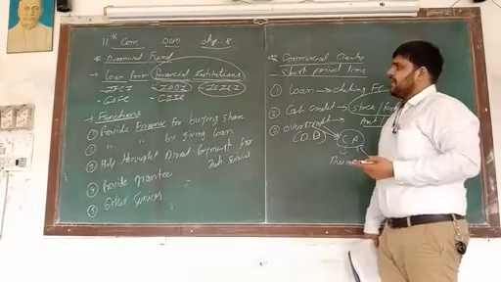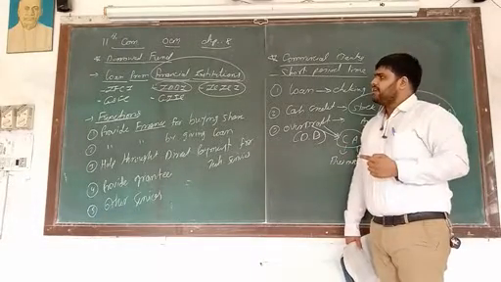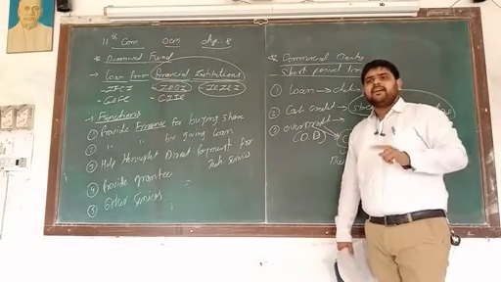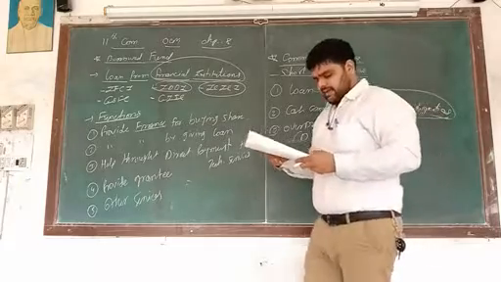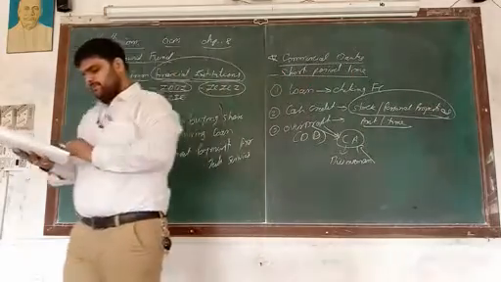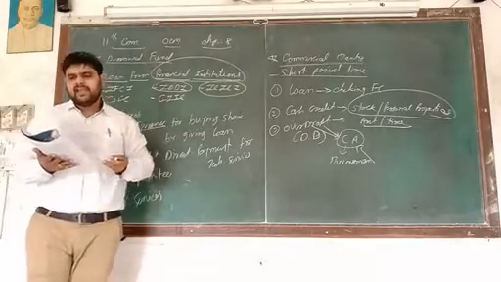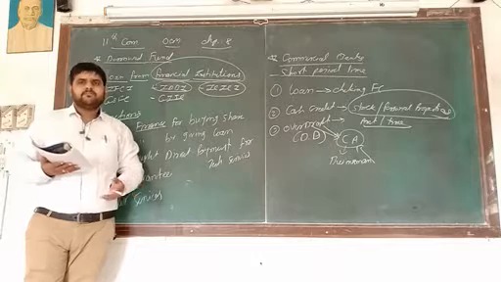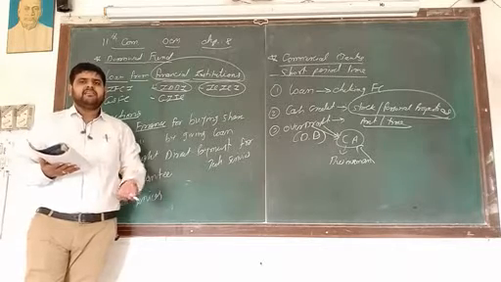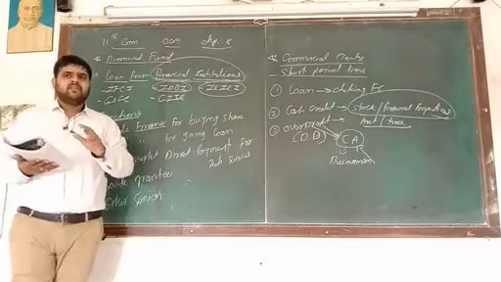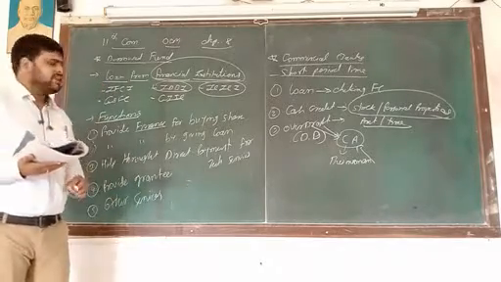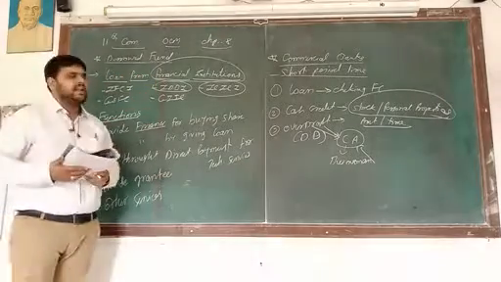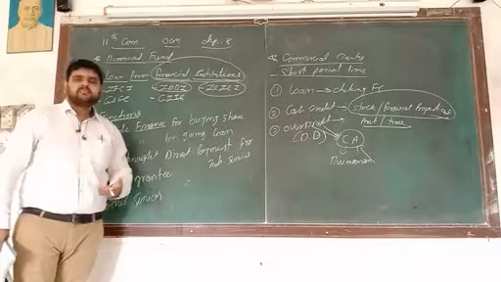So there are two types in borrowed fund: loan from financial institutions, and number 2, commercial bank. Thereafter, two topics are required, that is trade credit and internal corporate deposit, and the difference between owner's fund as well as borrowed fund. Three topics are left, and we will discuss them in our next part. What did we discuss in today's lecture? Number one, borrowed fund from loan from financial institutions, and number two, commercial bank. Okay, thank you.